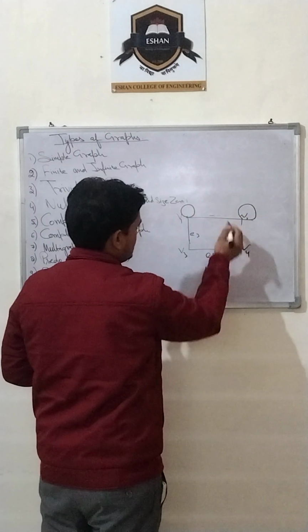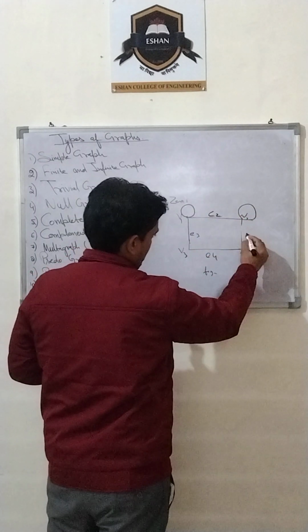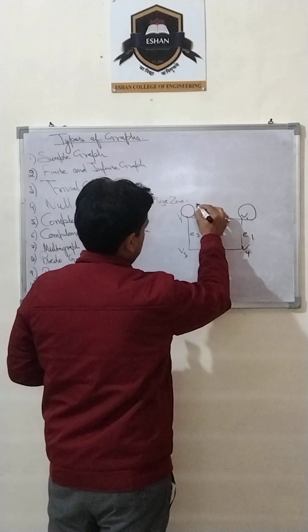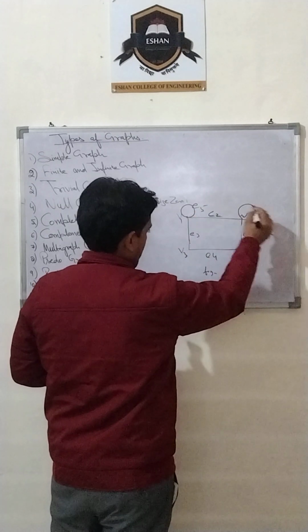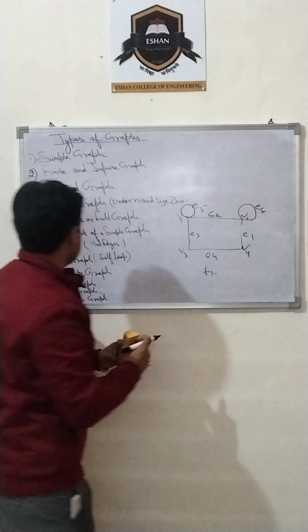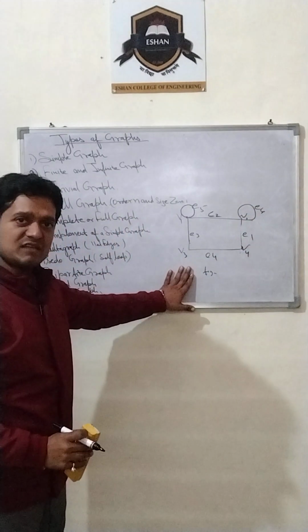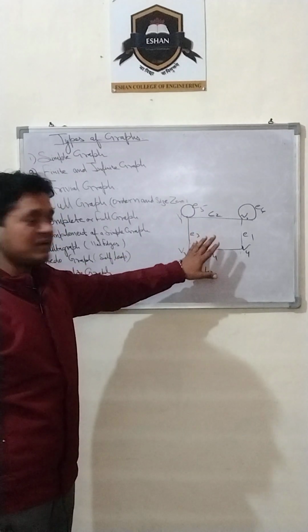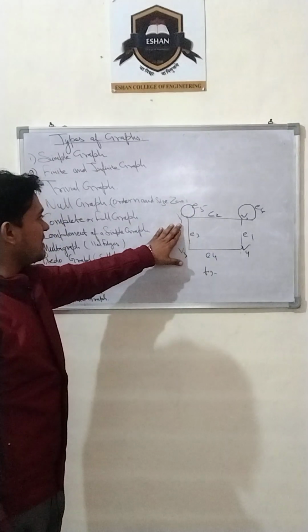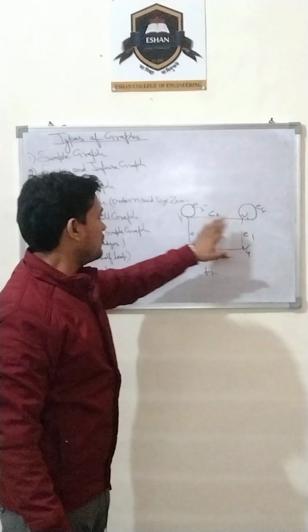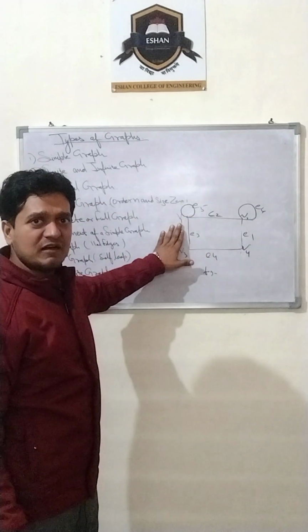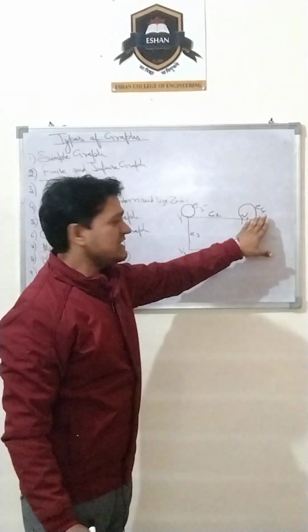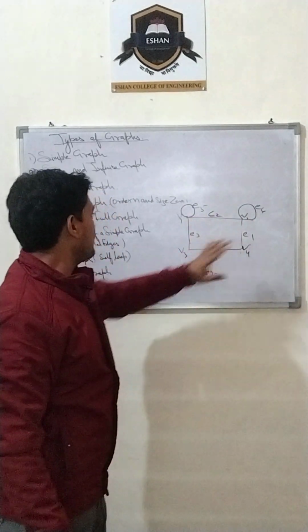Suppose this is E2 and E3, E4, E1. This is E5 and this is E6. Now this is called a pseudograph. This is an example of a pseudograph. In this graph there are no parallel edges but self loops are there. Self loops on vertex V1 and on vertex V2. The self loops are made by the edges E5 and E6.